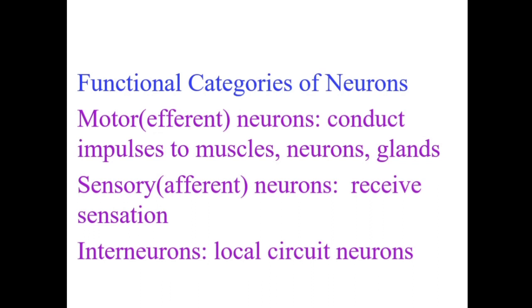These are multipolar neurons. For example, a neuron which starts from the precentral gyrus and then descends through the corticospinal tract into the spinal cord. Similarly, the neurons which are coming out from the spinal cord run in the nerves and can reach the toe.